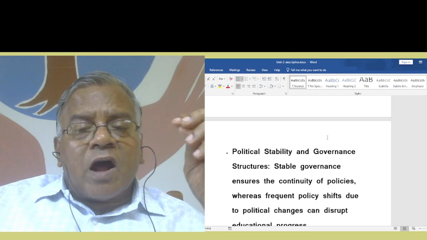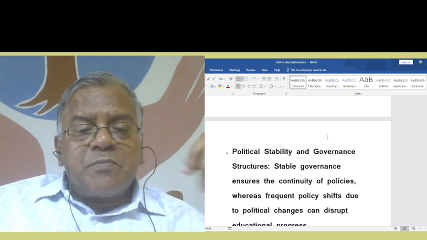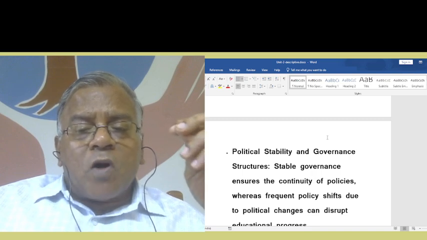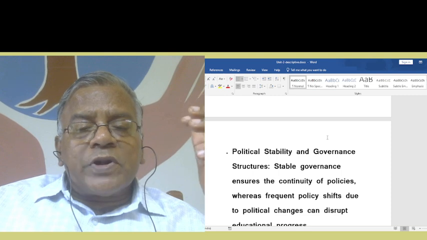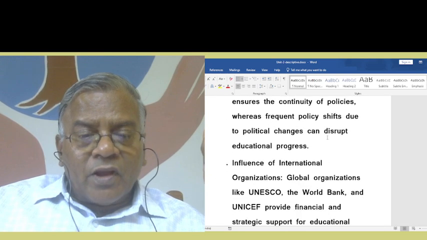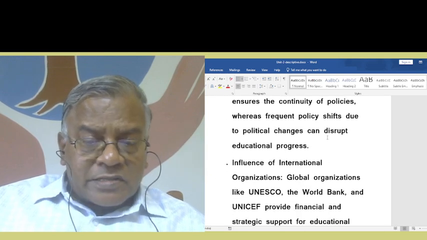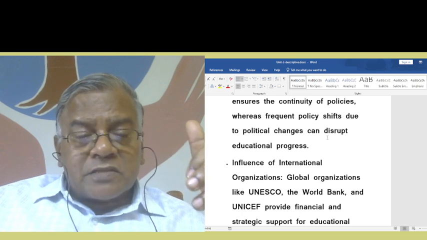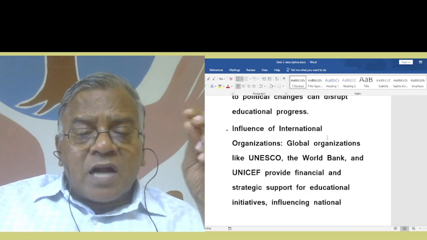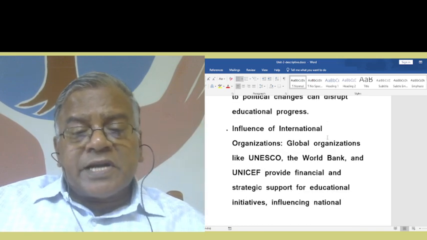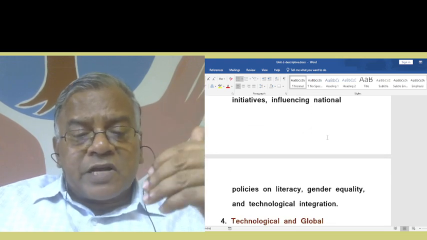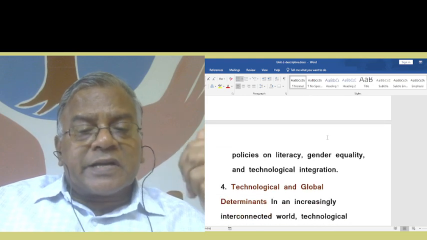Political stability and governance structures: stable governance ensures the continuity of policies, whereas frequent policy shifts due to political changes can disrupt educational progress. Then the influence of international organizations. Global organizations like UNESCO, the World Bank, and UNICEF provide financial and strategic support for educational initiatives, influencing national policies on literacy, gender equality, and technological integration.